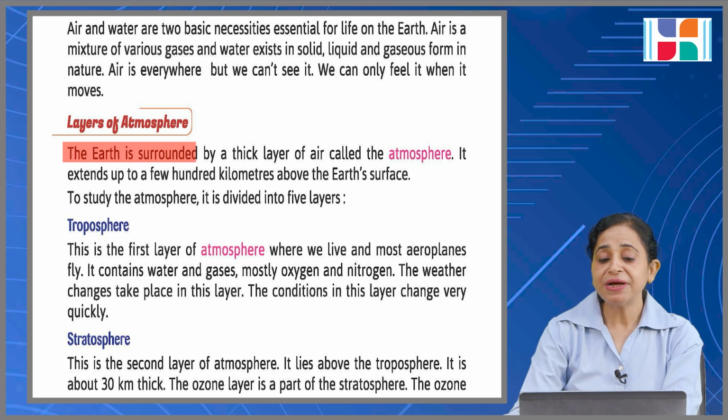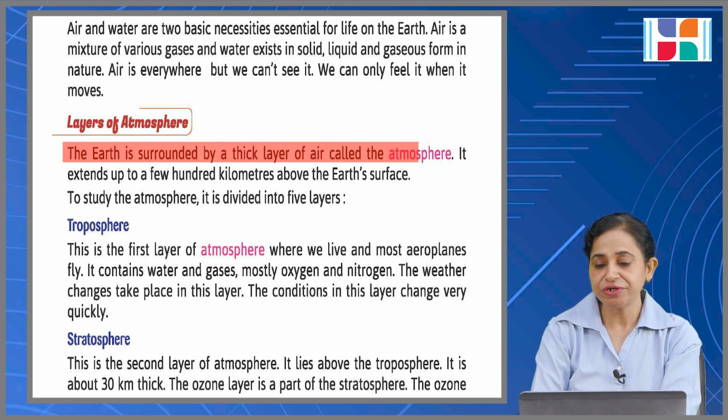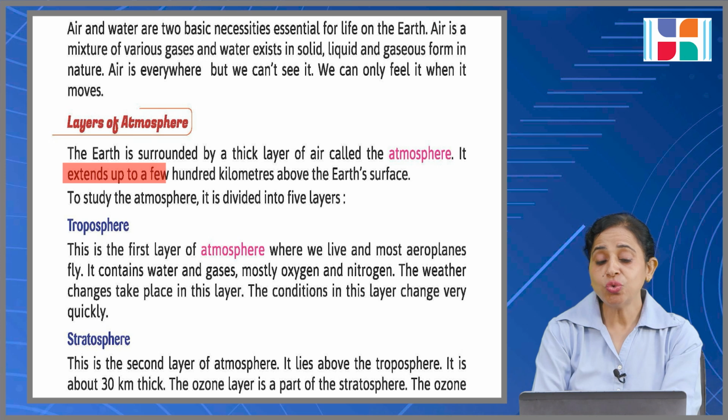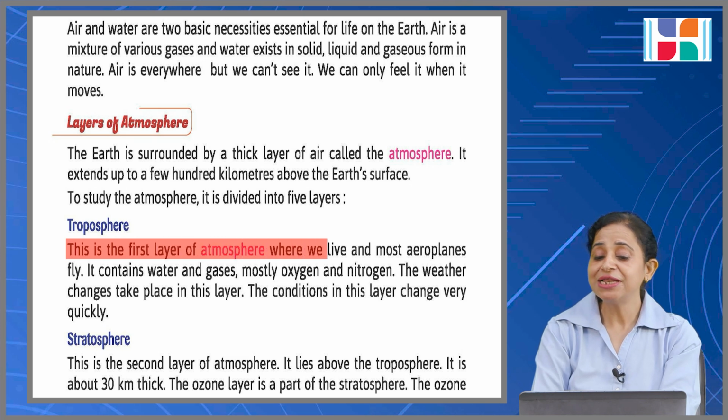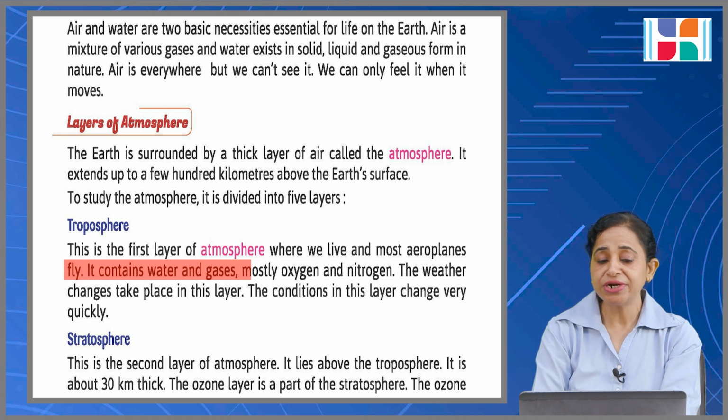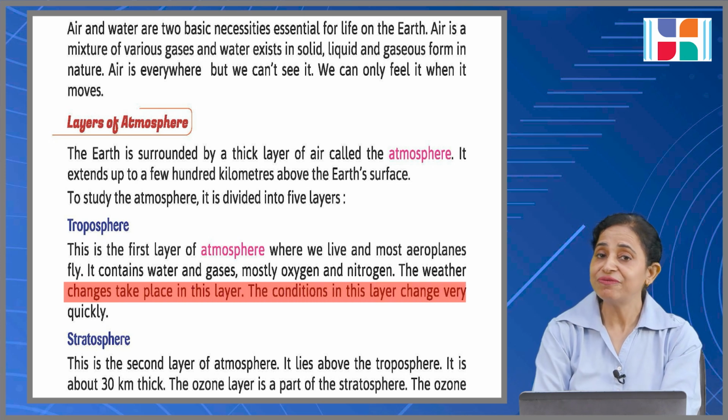Layers of atmosphere. The earth is surrounded by a thick layer of air called atmosphere. It extends up to a few hundred kilometers above the earth's surface. To study the atmosphere, it is divided into 5 layers. Troposphere. This is the first layer of atmosphere where we live and most aeroplanes fly. It contains water and gases, mostly oxygen and nitrogen. The weather changes take place in this layer and the conditions in this layer change very quickly.